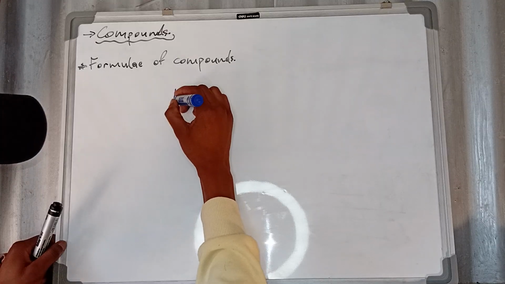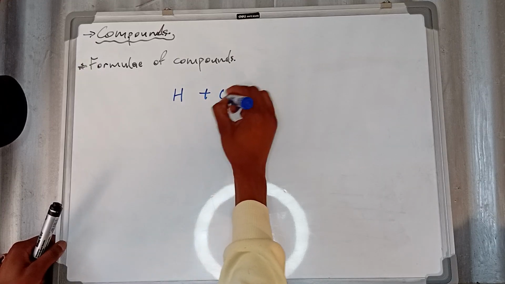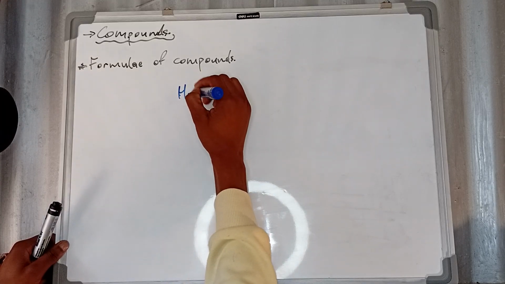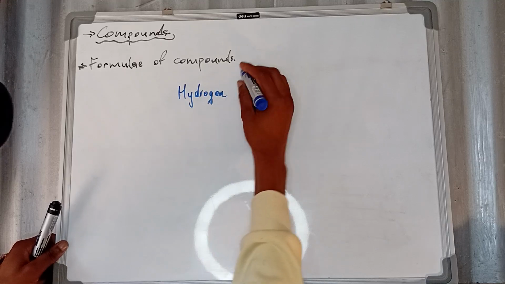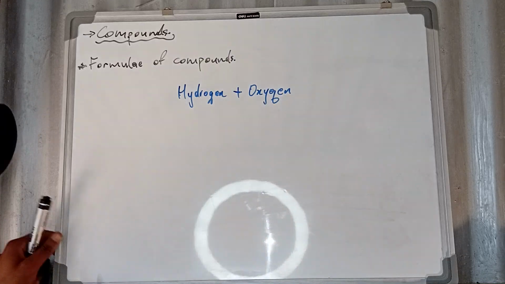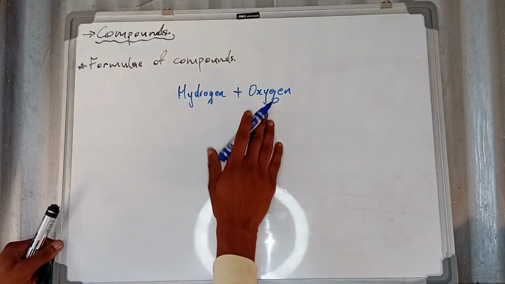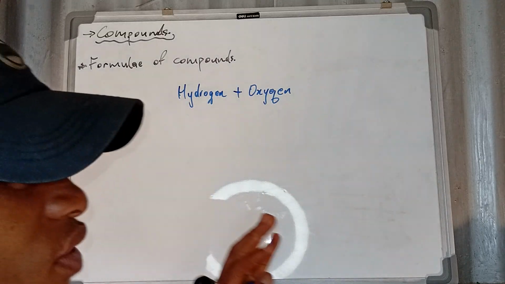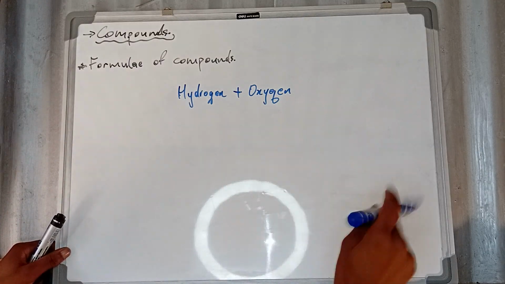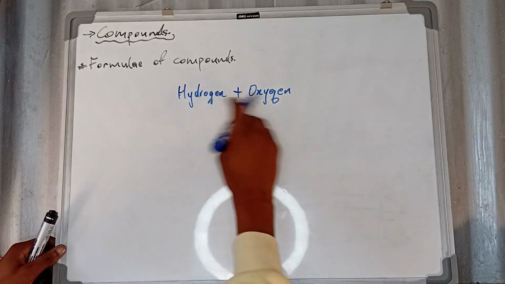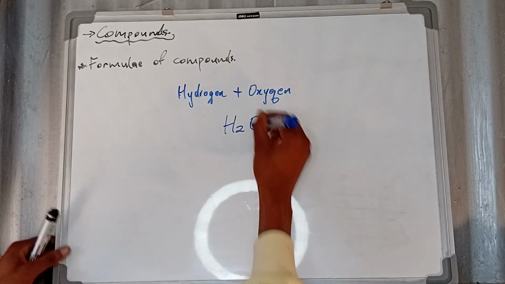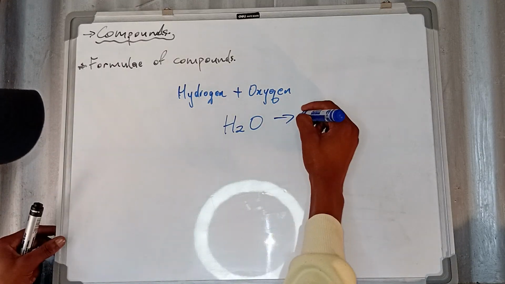Okay, now let us make a quick example. Let us say that hydrogen now reacts with oxygen. Let me just write it in full: hydrogen reacting with oxygen. When hydrogen reacts with oxygen, there are some elements that are called diatomic elements, which have two atoms. Whenever they react, the product of these two is what we call H2O. And H2O is water.